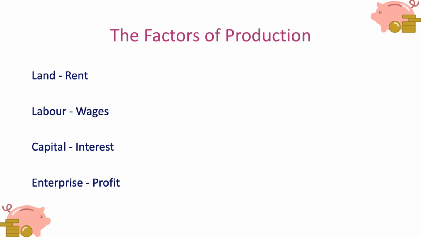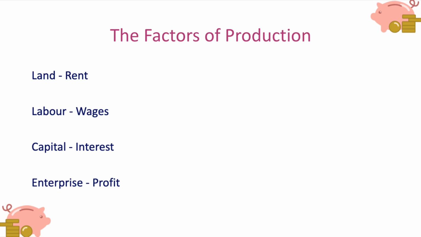Each of the factors of production must receive a reward for being involved in the production process. So land receives rent. So if I own some land and a firm wants to use it in the production process, they must pay me rent for that land. If I provide them with labour, they must pay me wages. If I provide them with the means to buy capital, if I lend them money to buy capital, they pay me interest.